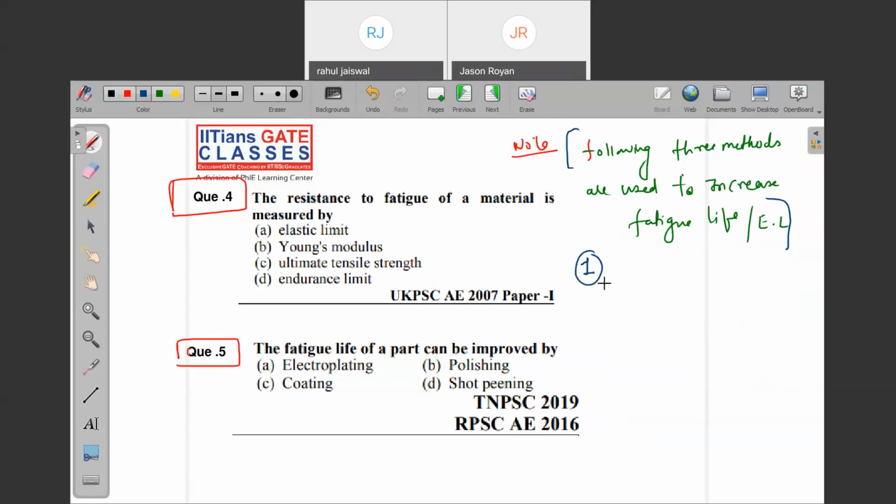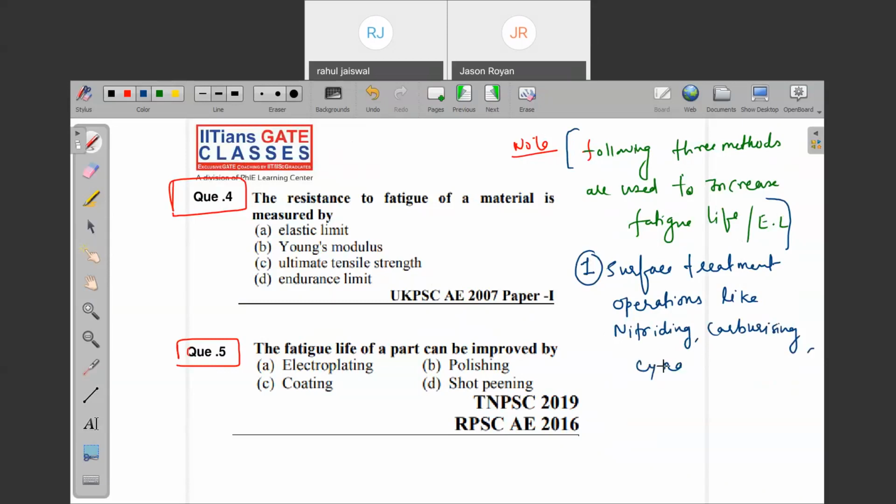First method, surface treatment operations like nitriding, carburizing, cyaniding, case hardening, etc. Right?